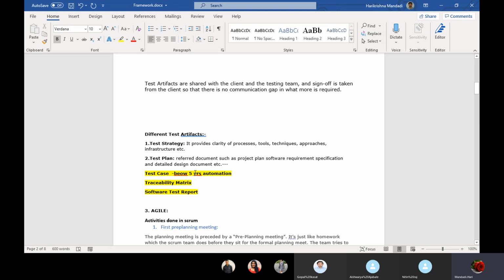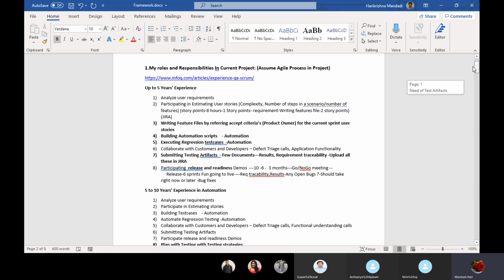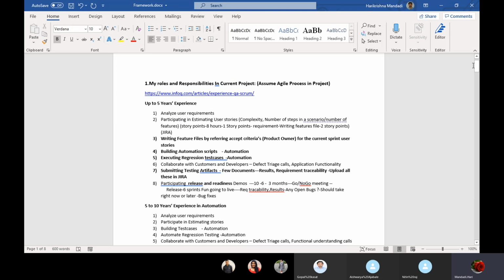Done? Any queries? Gopal or Pardasadi, who are attending interviews daily and saying your roles and responsibilities in the current project, are you explaining all this? How are you explaining right now? Can you tell me, Gopal, what you are saying? Suppose they ask roles and responsibilities right now.